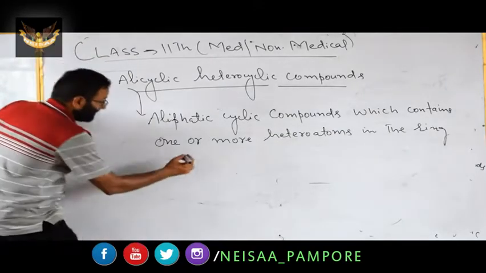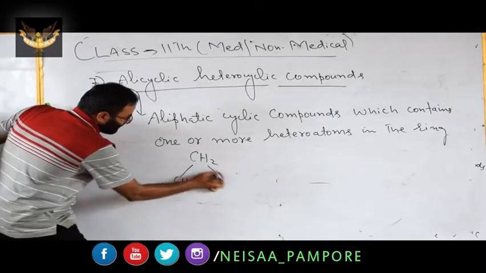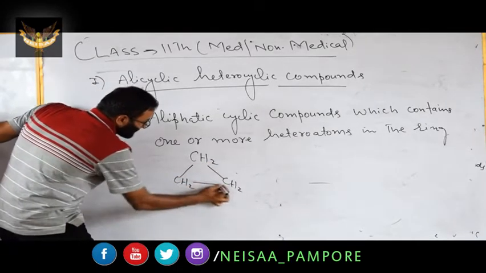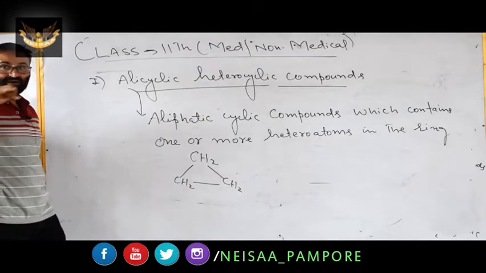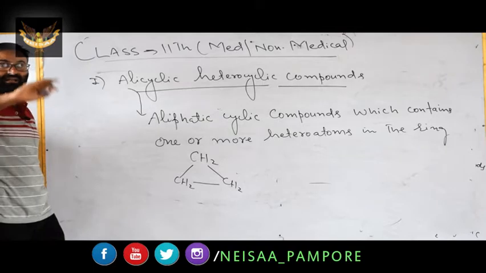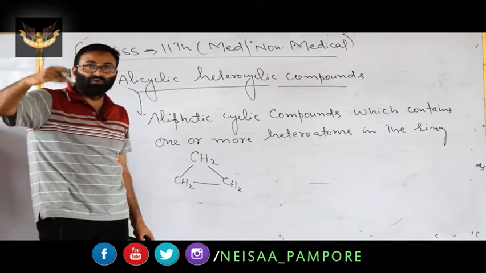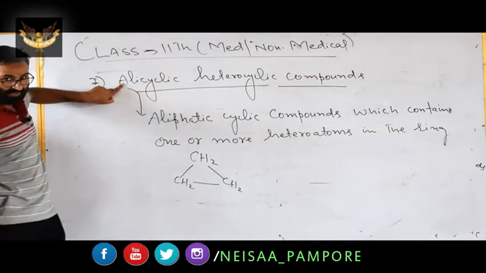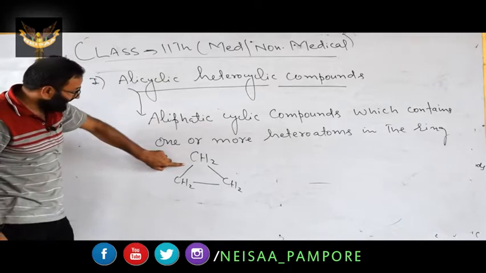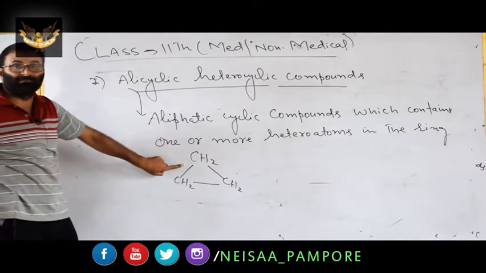For example, you have cyclopropane. It is an alicyclic compound. We have discussed alicyclic: cyclic compounds whose properties resemble the acyclic ones are known as alicyclic. For example, the properties of cyclopropane resemble propane.